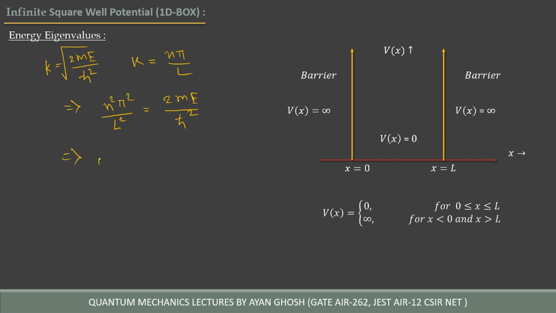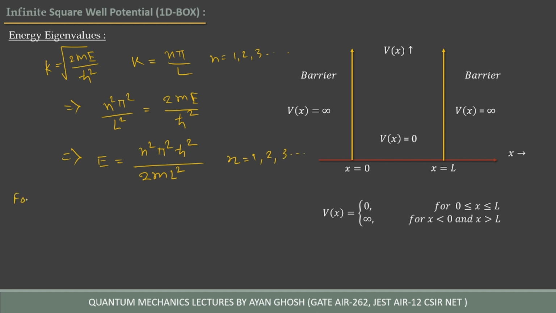So from here we get E_n, where n is equal to 1, 2, 3, or positive integers, is equal to n square π square ħ square divided by 2mL square, where n is equal to 1, 2, 3.